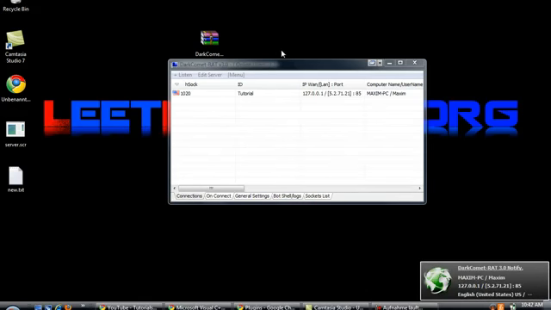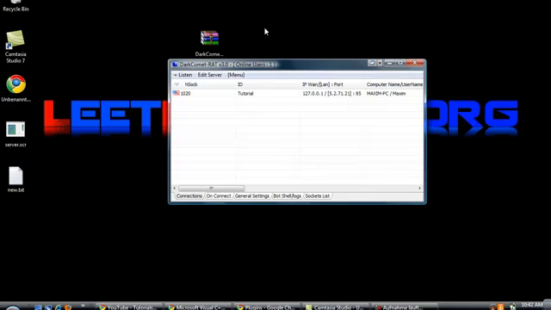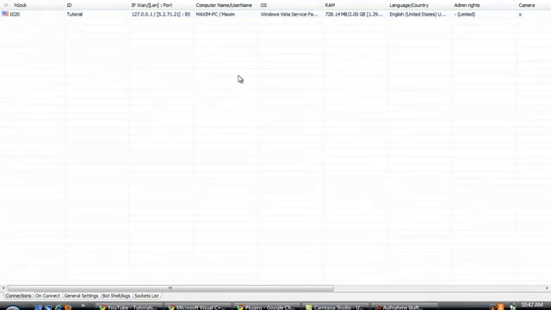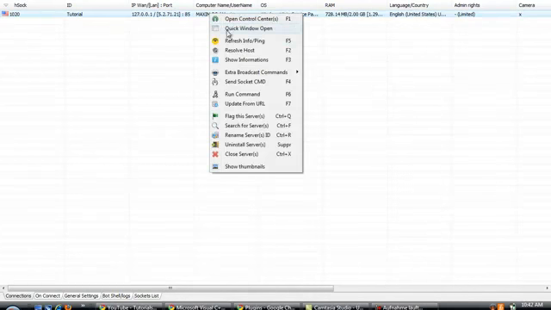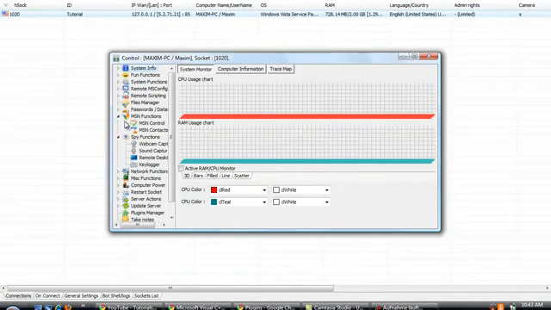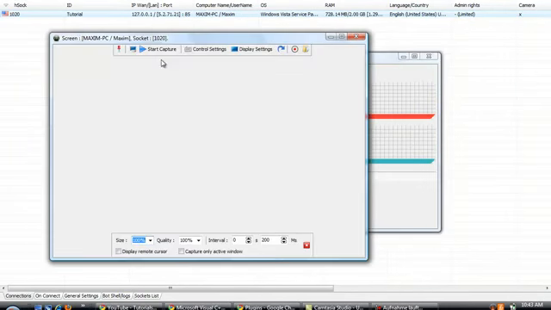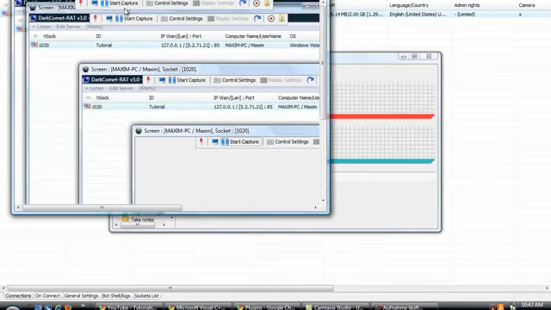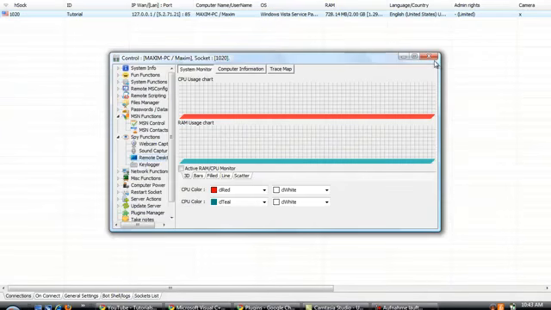And here am I. This is not my real IP, as I'm using the default one. Okay, so now double click the server you want, and here you have all the functions. Remote desktop, for example. You can see remote desktop and many functions.